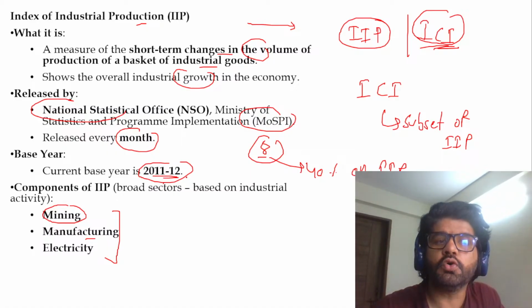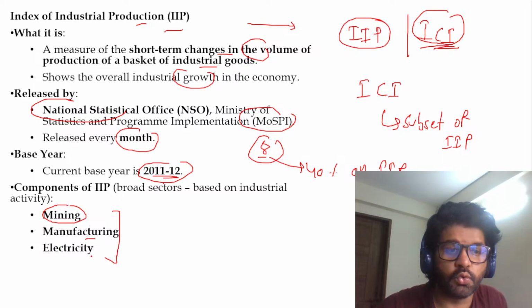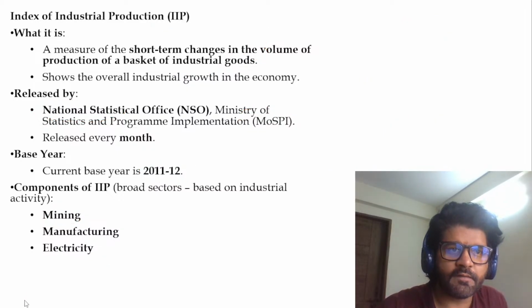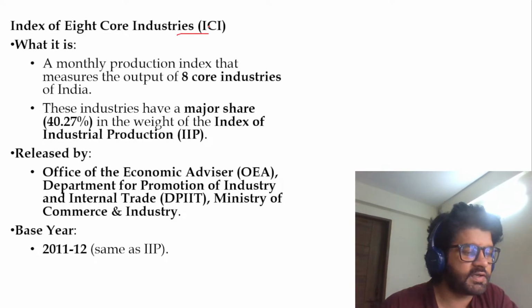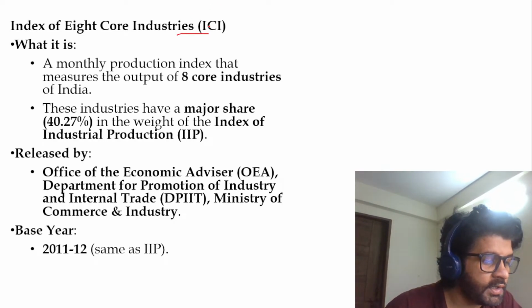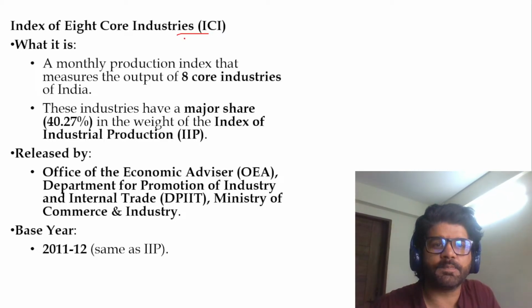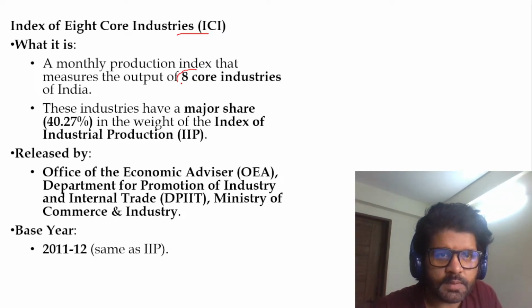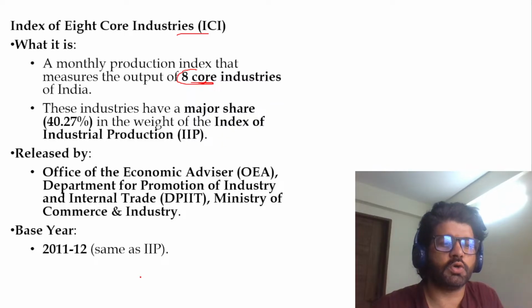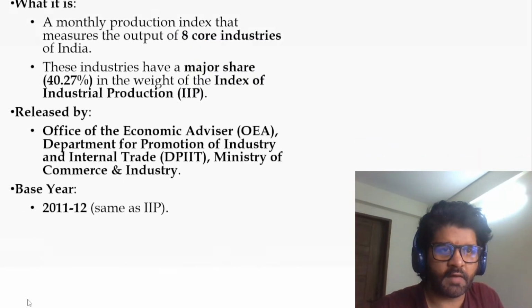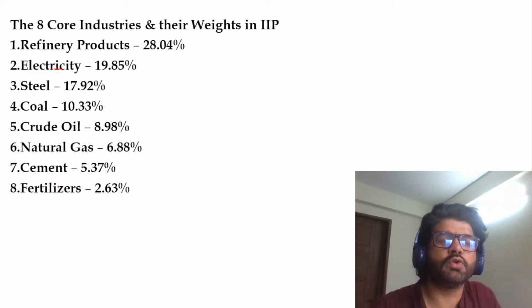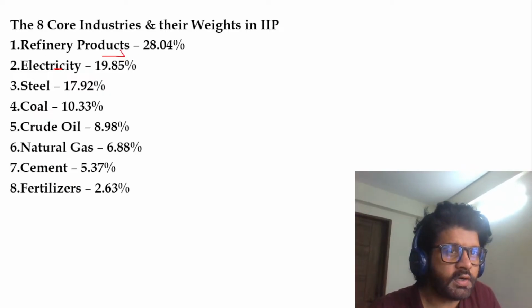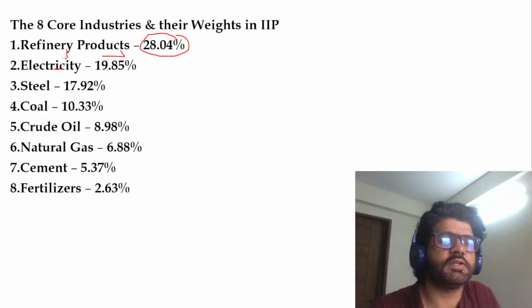Base year for both IIP and ICI is the same, 2011-12. Do remember it. And then let's have a look at this index of 8 core industries. Hope you understood the basic difference between the index of 8 core industries and IIP. It's a subset. It is a monthly production index that measures output of 8 core industries. What are these 8 core industries? First of all, have a look at them: refinery, electricity, steel, coal, crude oil, natural gas, cement and fertilizer. What is important? Refinery has maximum weightage, after that electricity.